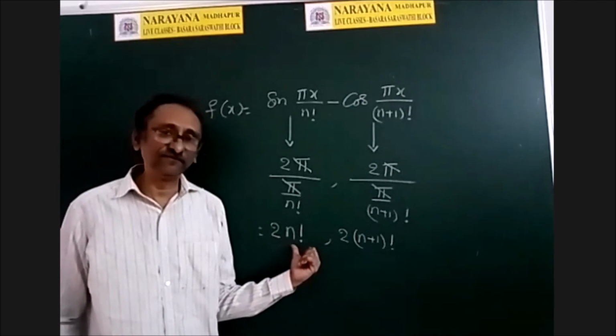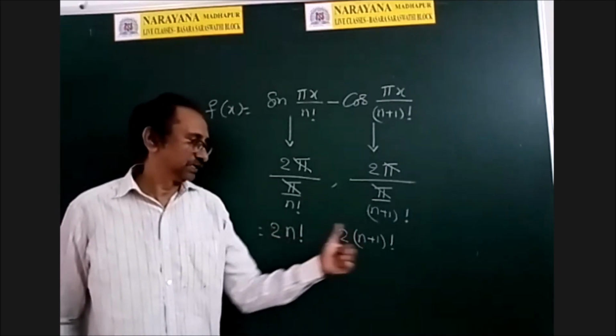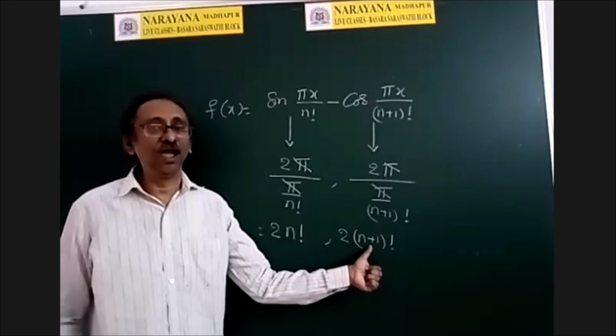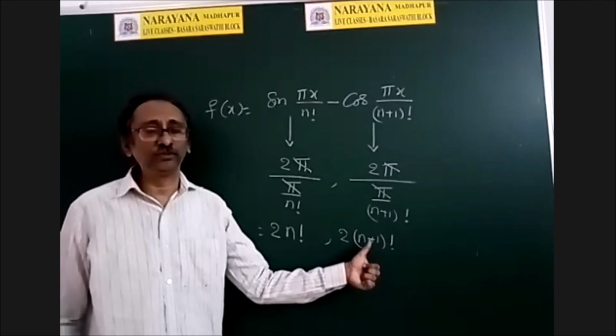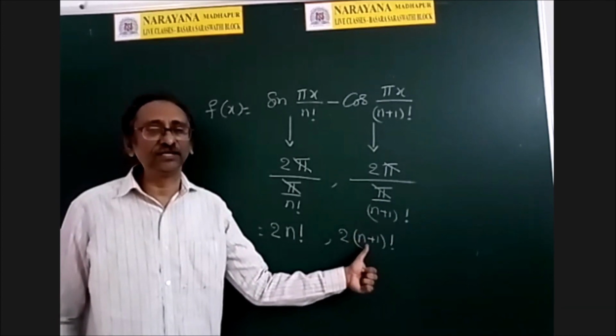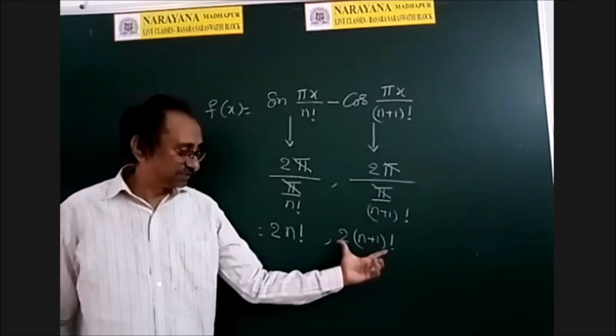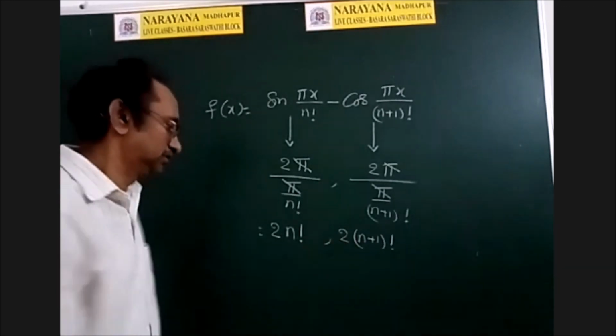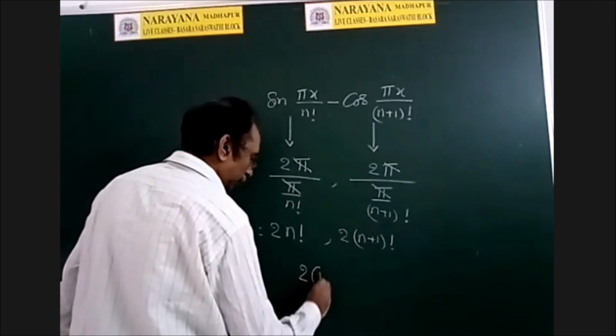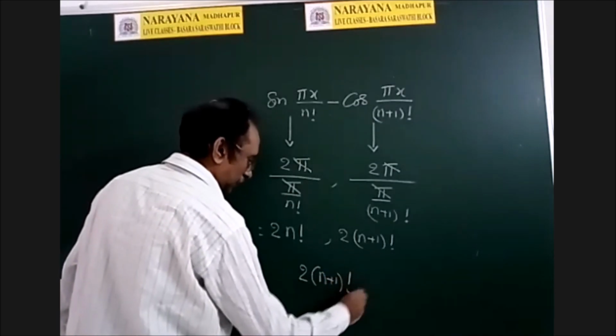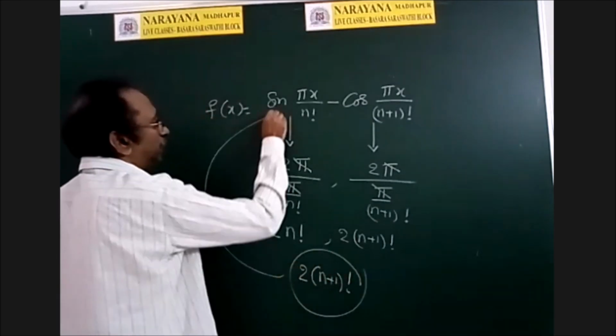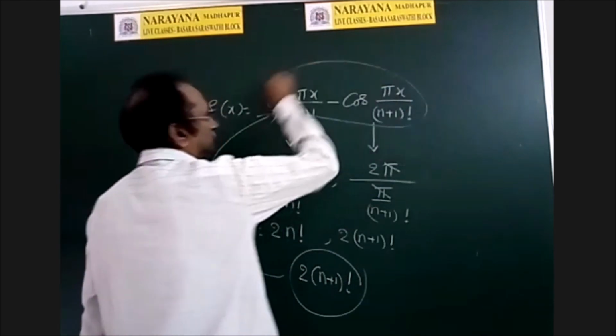Similarly, this is n factorial up to n. This is n plus 1 factorial up to n plus 1. So 1 into 2 into 3 into so on, n into n plus 1. So clearly this is the LCM of these two numbers. So LCM is 2 into n plus 1 factorial. So this is the period of this total function.